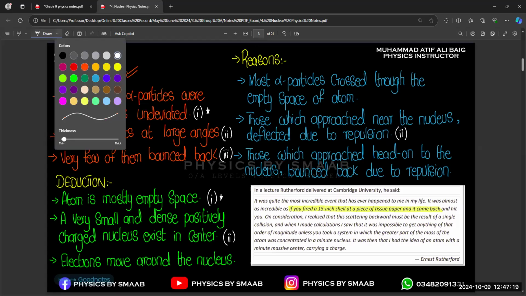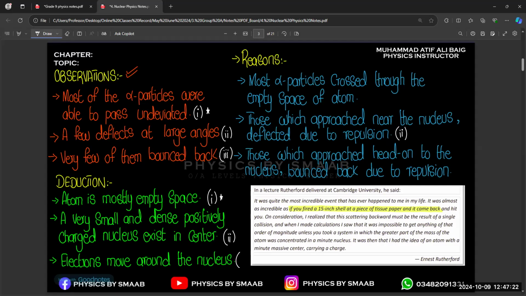Then we have the third point: electrons move around the nucleus. You can check reason number 3. Those which approach head on to the nucleus bounce back due to repulsion. So these are the reasons.